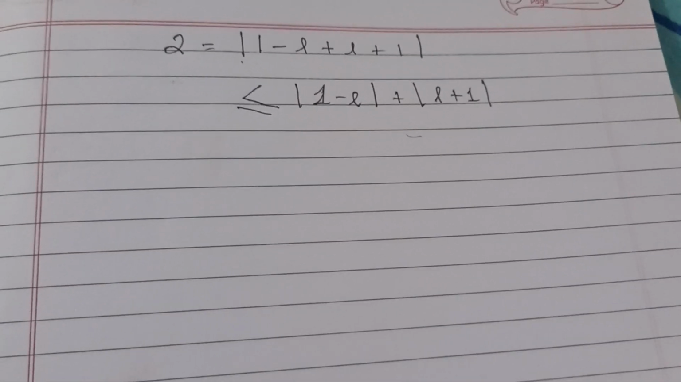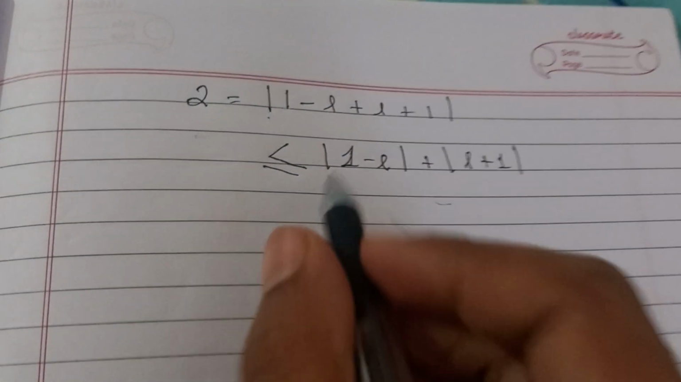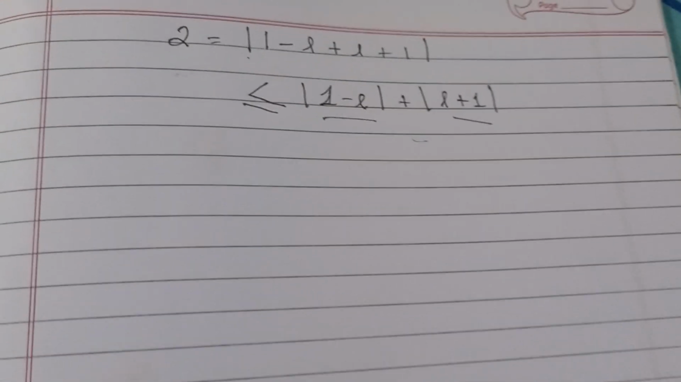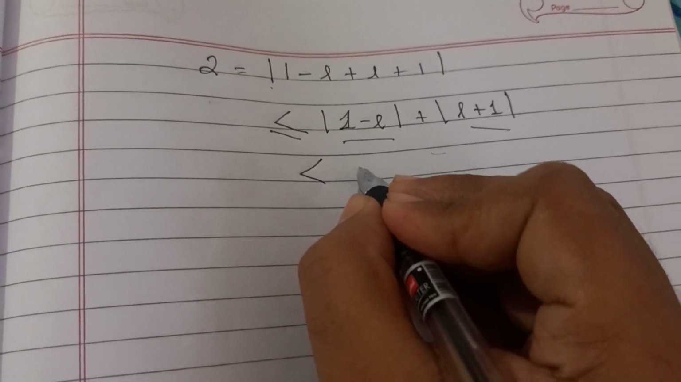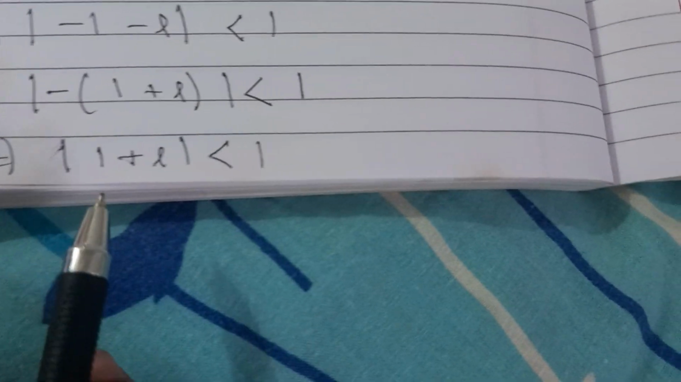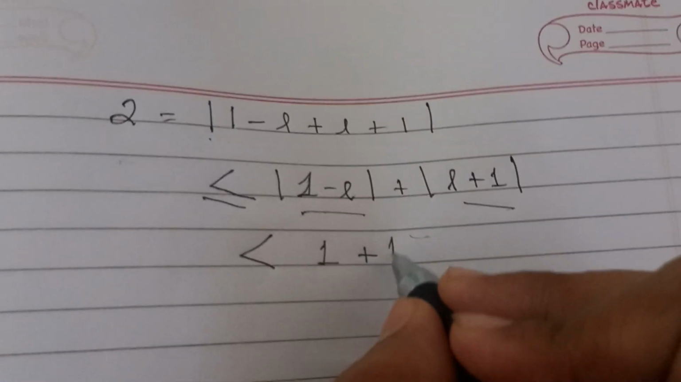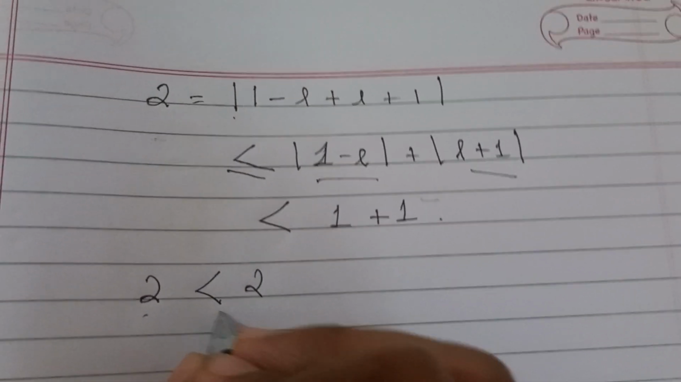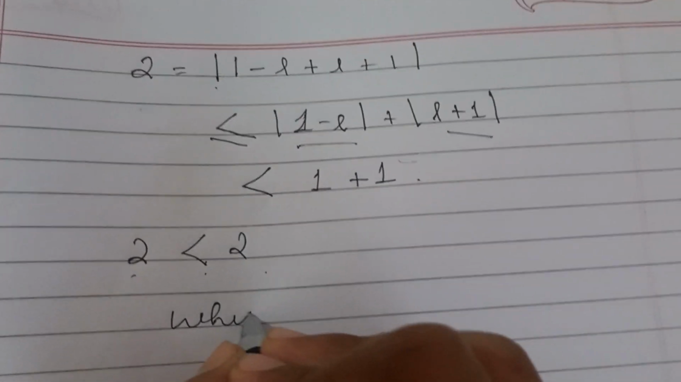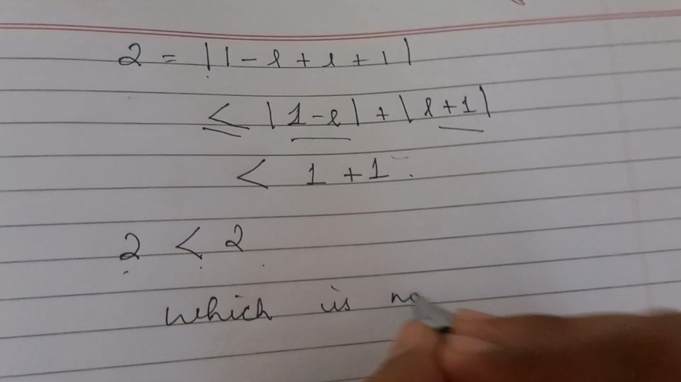So here we are left with these two values. For these two values, we have |1 - L| is less than 1, and |L + 1| is also less than 1. So eventually we are left with 2 is less than 2, which is not possible.